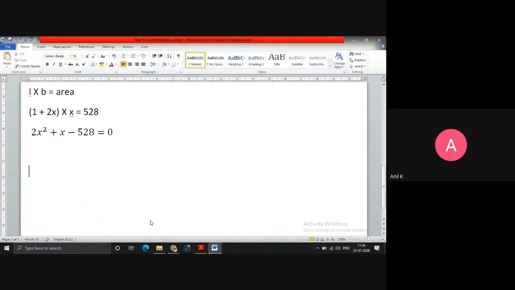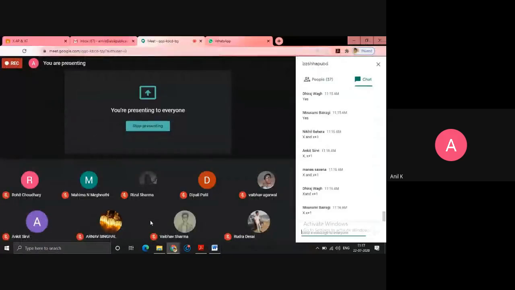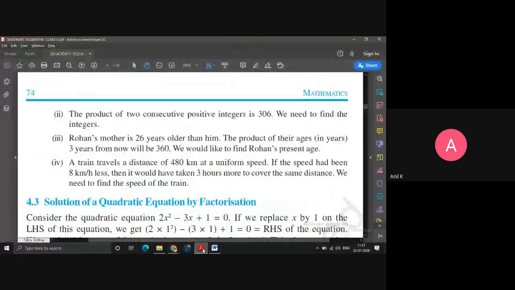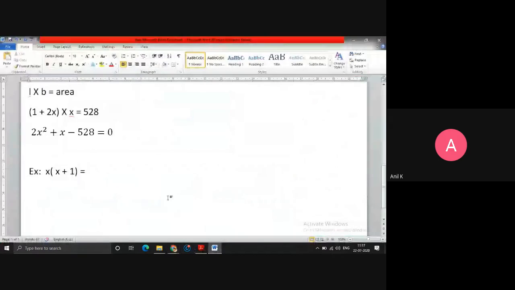Somebody asks, can't we take x minus 1 and x? No, generally we start from x, then the next number is x plus 1. What is given? Product. Product means x into x plus 1 equals 306. If you simplify, my equation is going to be x square plus x minus 306 equals 0.